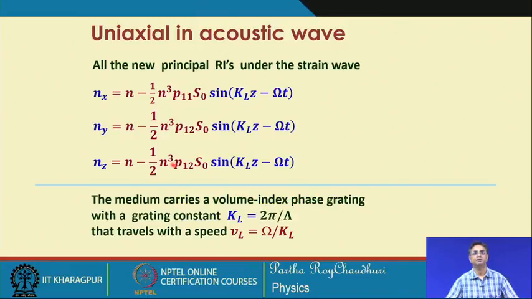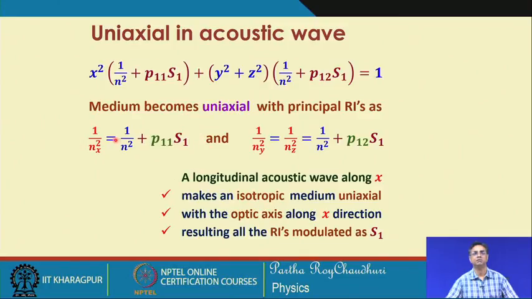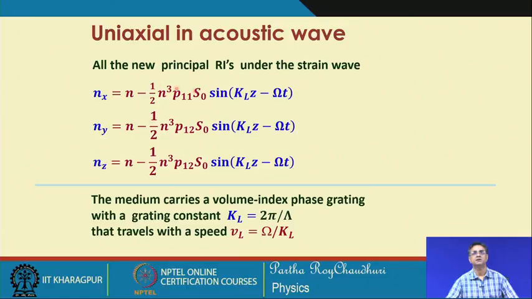So, all new refractive indices will look like this, n minus n 0, because this we have also learned. Now, we can represent n x square with some approximation, that it can be represented by this. This we have seen several times. Apart from the original refractive index, that is the refractive index in the absence of any strain, n x sees an additional term which is the acoustic wave dependent term.